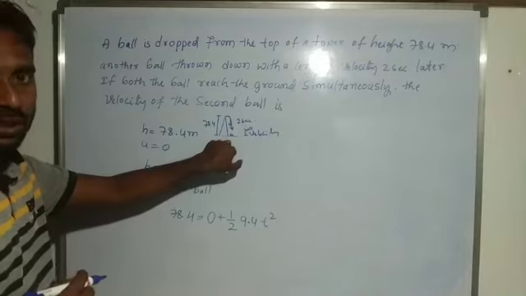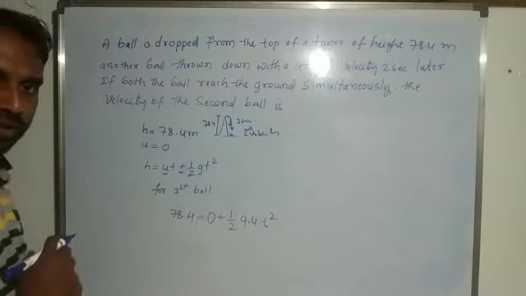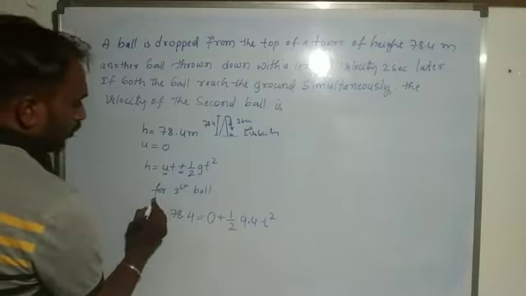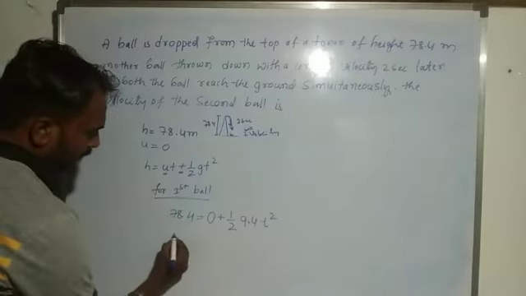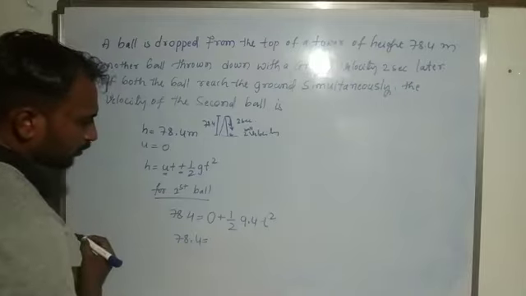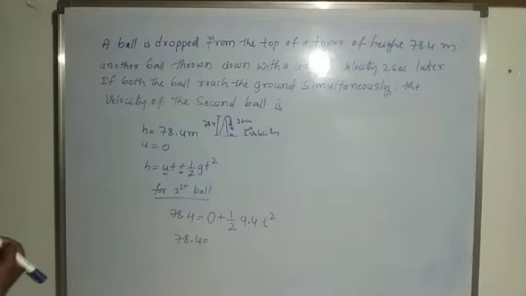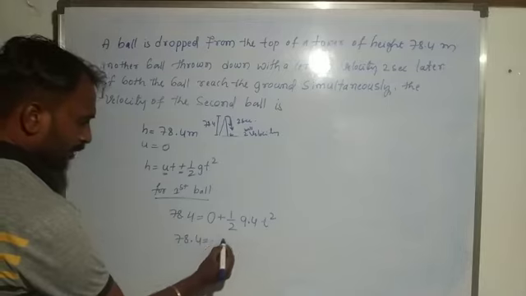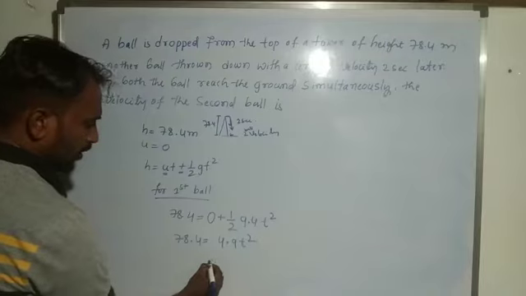Let us calculate how much time the ball takes to reach the ground. This one is the first ball. So 78.4 is equal to half of 9.8, so 9.8 divided by 2 is 4.9, into t square.